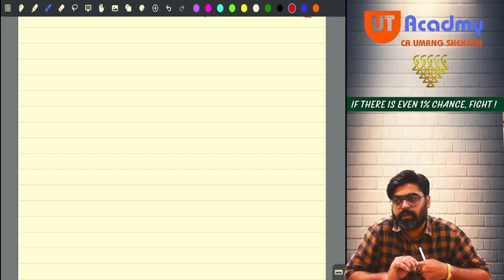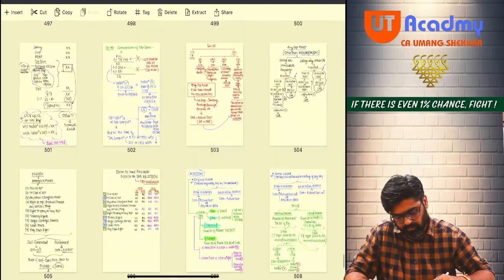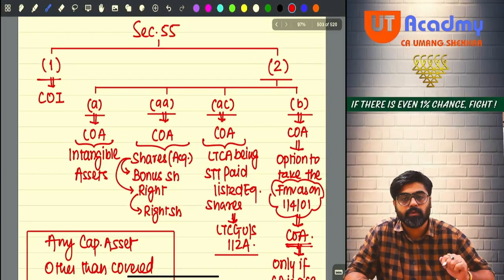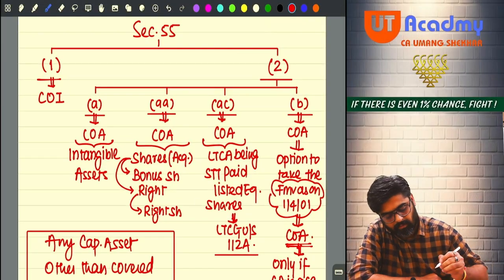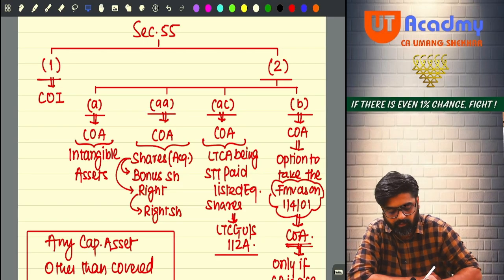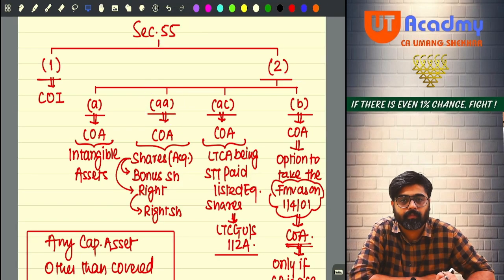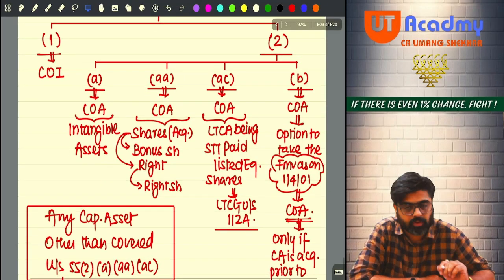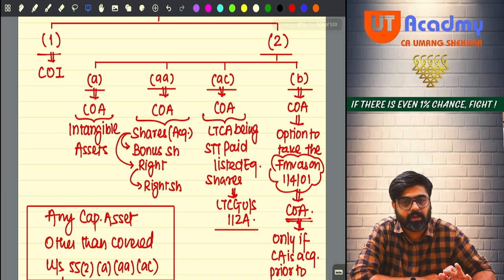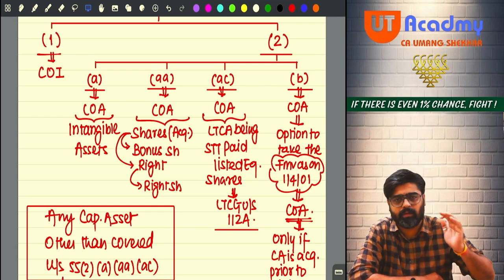So in cost of acquisition, we were doing this chart, if you remember, this chart, right? So we have completed so far till 55 to double A. 55 to double A talks about shares, bonus shares, rights, what will be the cost, what will be the period of holding and all that we have discussed yesterday.